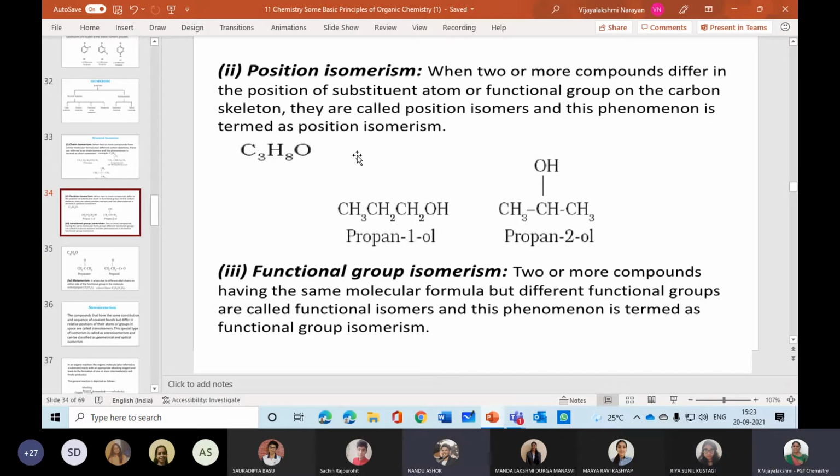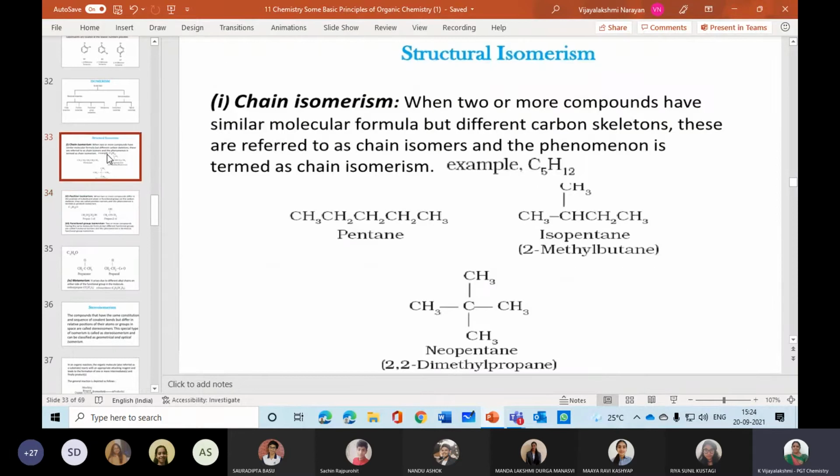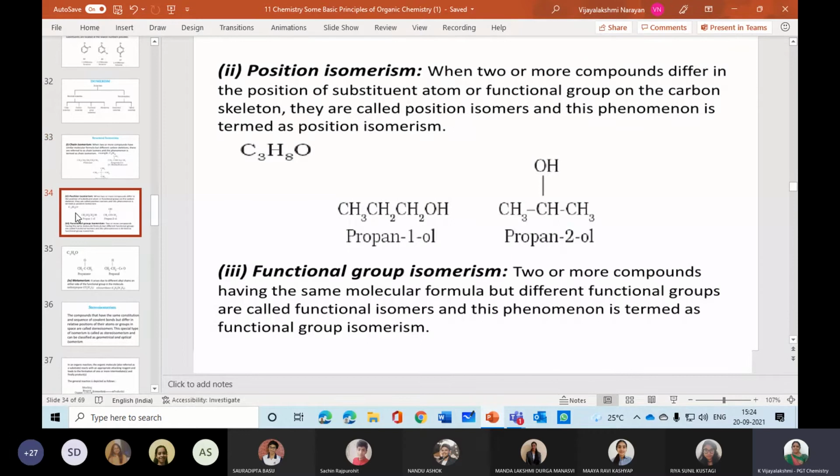Yes, ma'am. Okay. Now, what is functional isomerism? Two or more compounds having the same molecular formula but different functional groups are called functional isomers. The same word applies to structural isomerism: same molecular formula, but different structural formula. Here in position isomerism, same molecular formula, but different position. See, here first position, here second position. Now in functional isomerism, which functional group is attached.